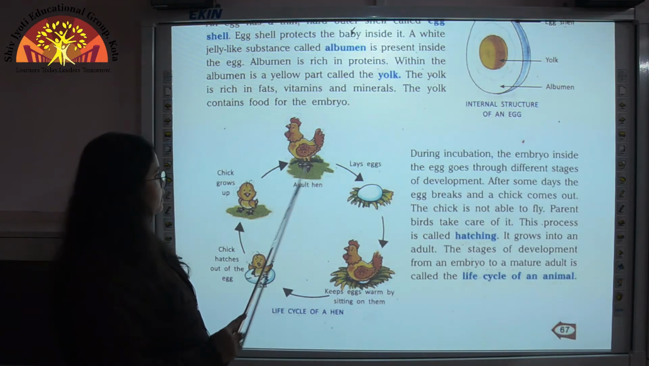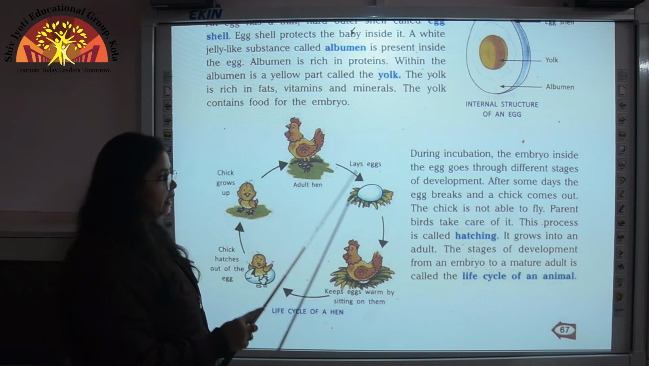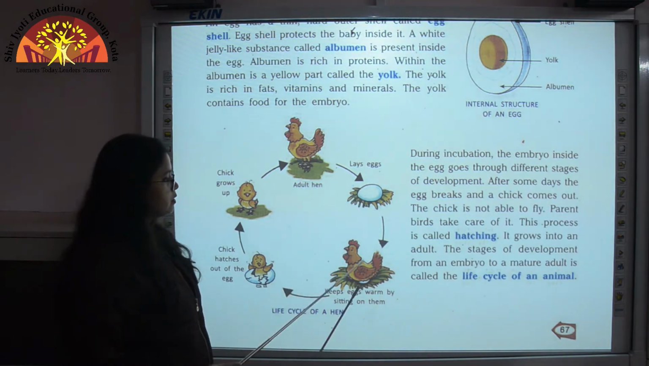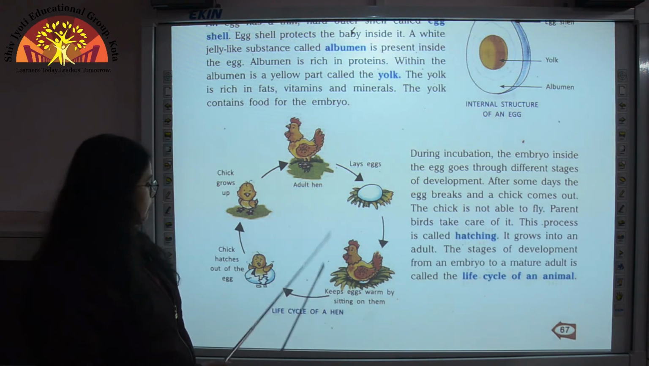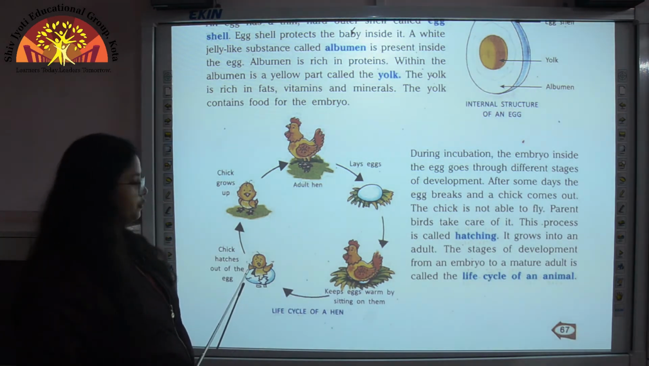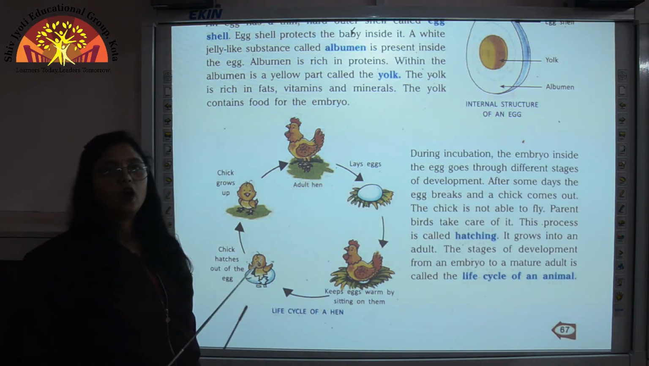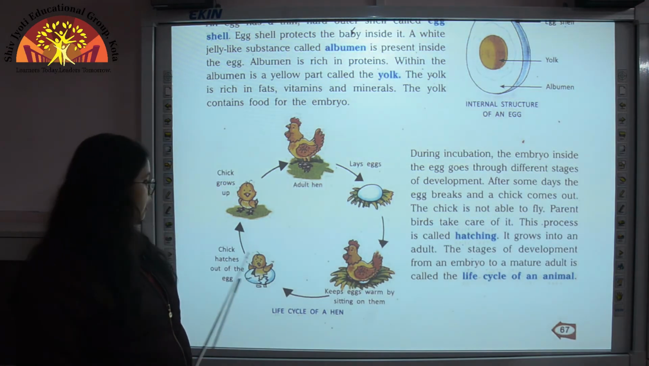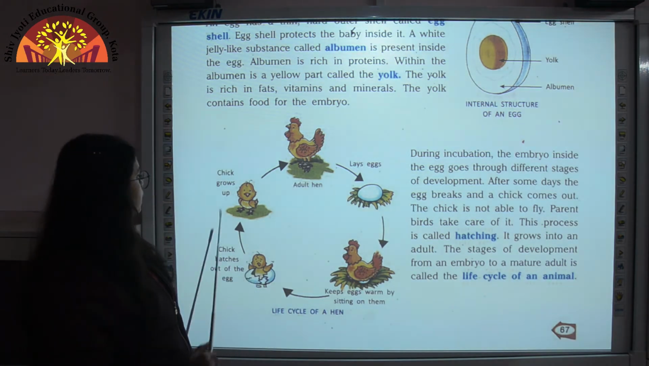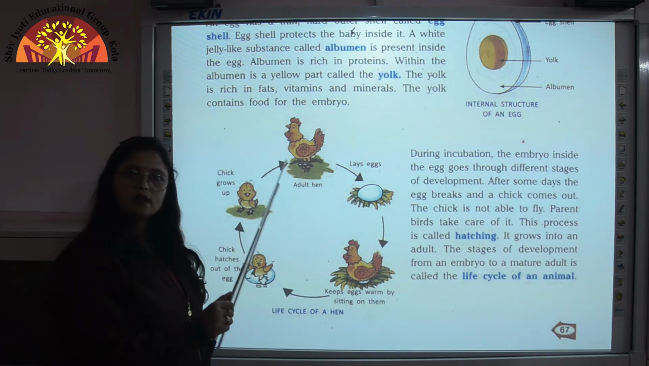So here is an example of life cycle of a bird. Here we have taken the example of a hen. It starts with the egg, hen lays egg, then it sits on the egg, that is incubation. After incubation, the chick hatches out of the egg. As I have told you, what is hatching? It is when the chicks or the baby comes out of the egg by breaking the shell of the egg. It is called as hatching. So it hatches out of the egg, then it grows into a small chick and then an adult hen.